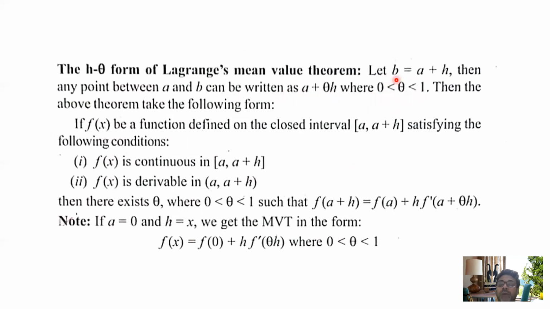You can define all values between a and b, that is between a and a + h. So if f(x) is a function defined on the closed interval [a, a + h], satisfying the following conditions: number 1, f(x) is continuous in [a, a + h], and f(x) is derivable in the open interval (a, a + h), then there exists θ, where 0 < θ < 1, such that f(a + h) = f(a) + h f'(a + θh).